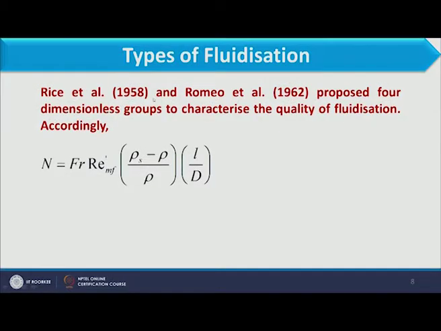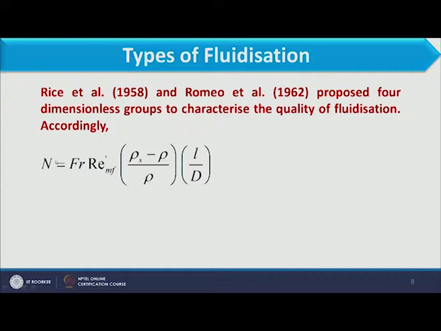Now, we have another criterion to see whether the fluidization is particulate or aggregative. The approach is from Rice et al. 1958 and Romero et al. 1962, who proposed 4 dimensionless groups to characterize the quality of fluidization.